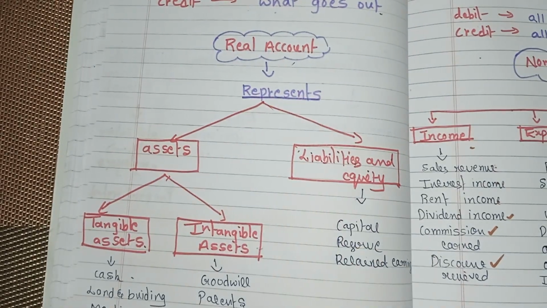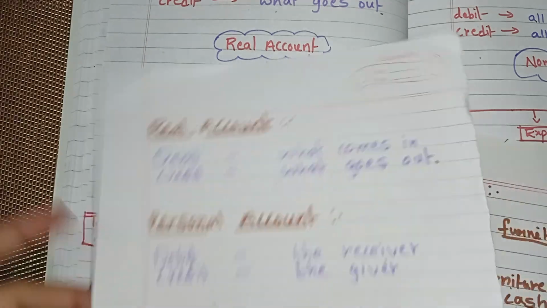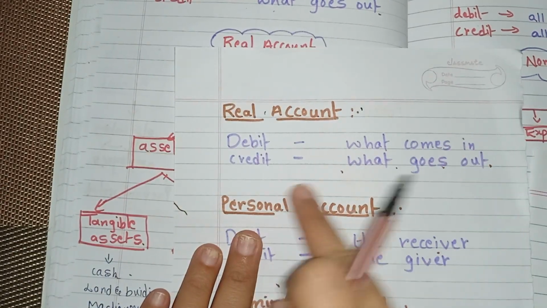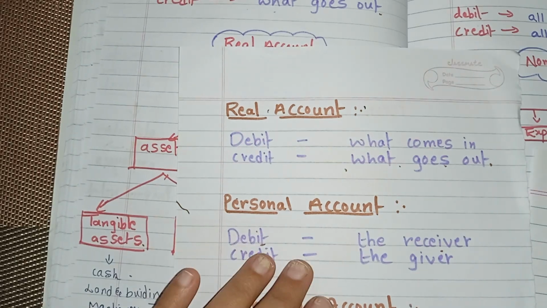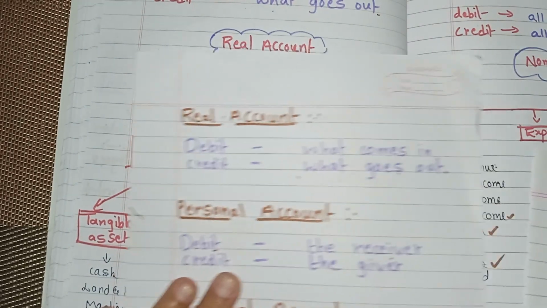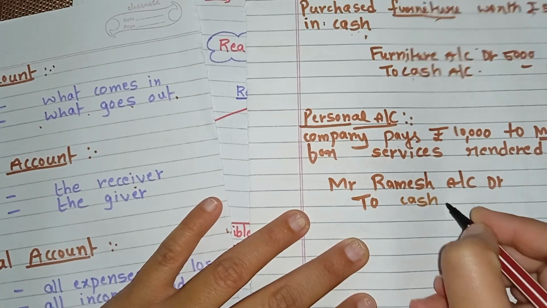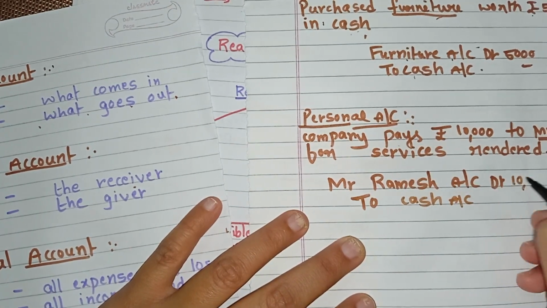Now we have to check the rules of real account. The rule of real account is debit what comes in and credit what goes out. Cash goes out. So Mr. Ramesh account debit to cash account, that is rupees 10,000.